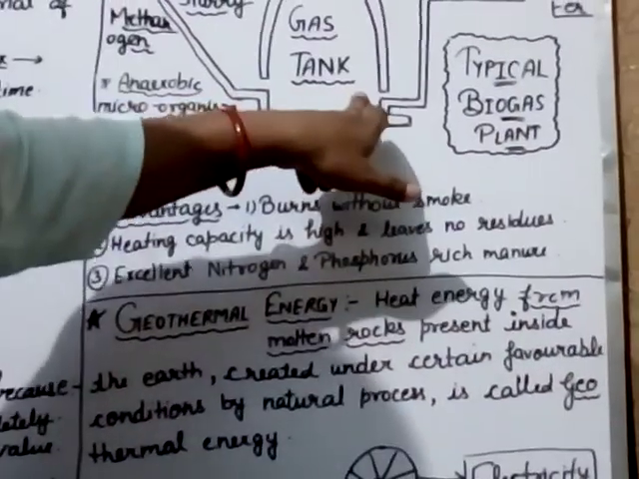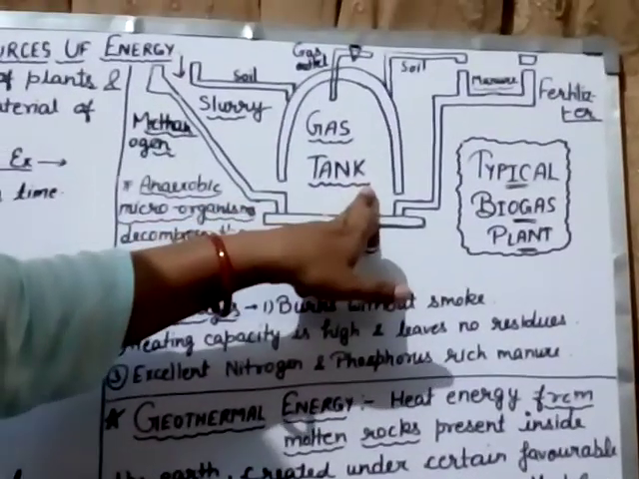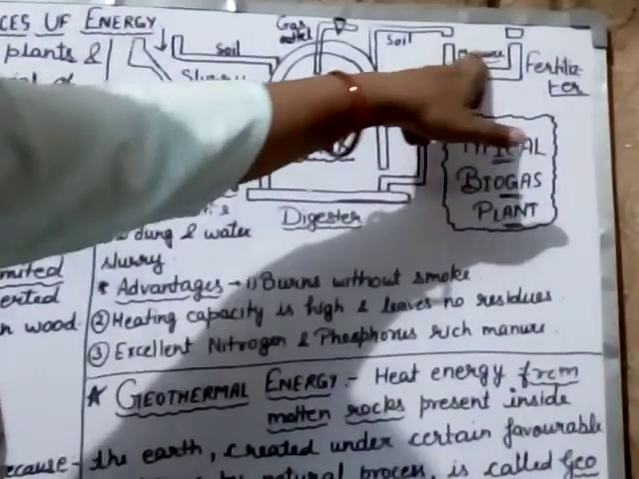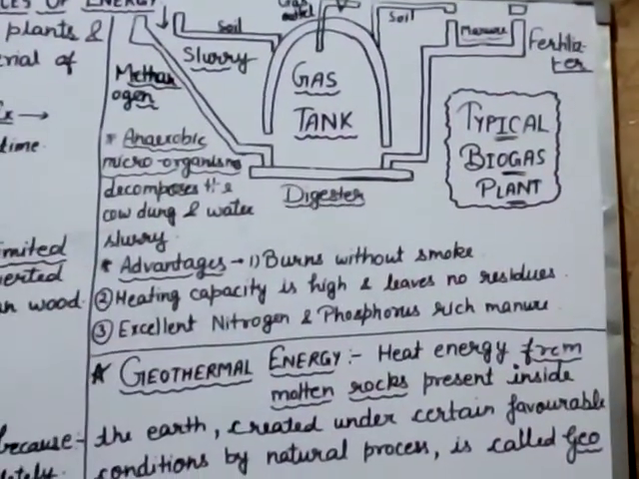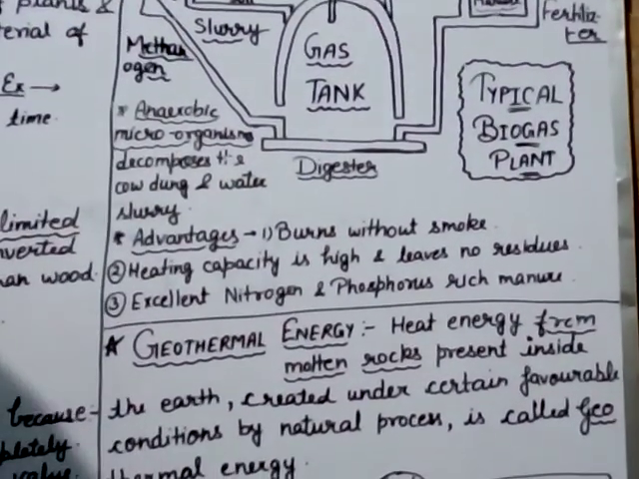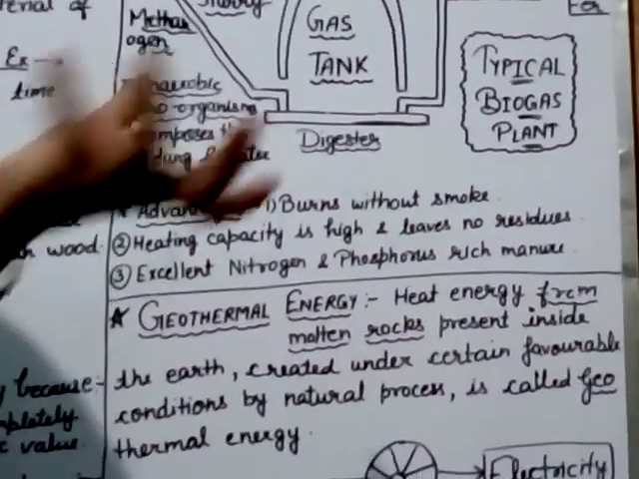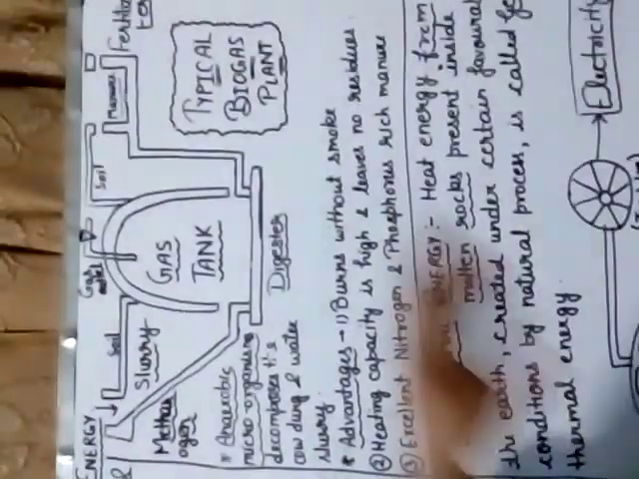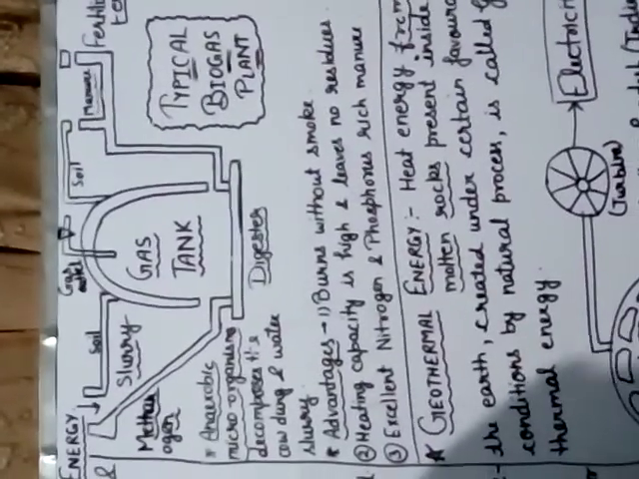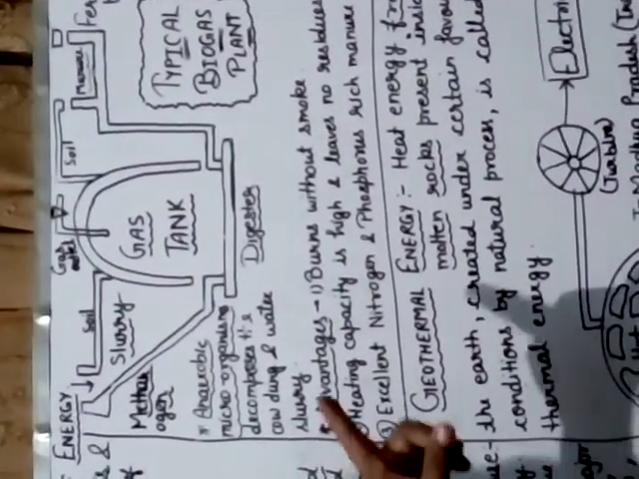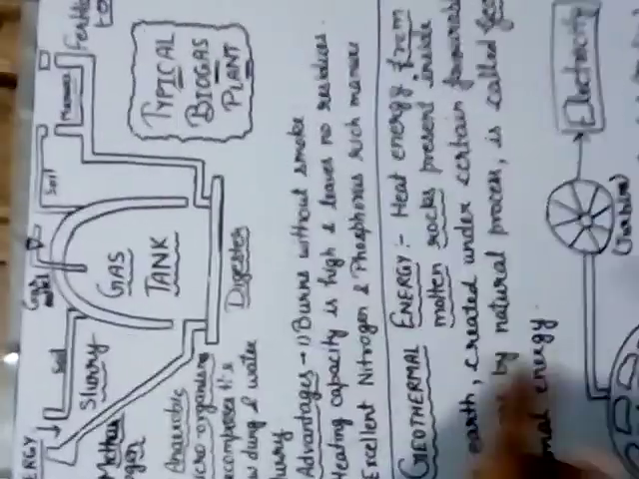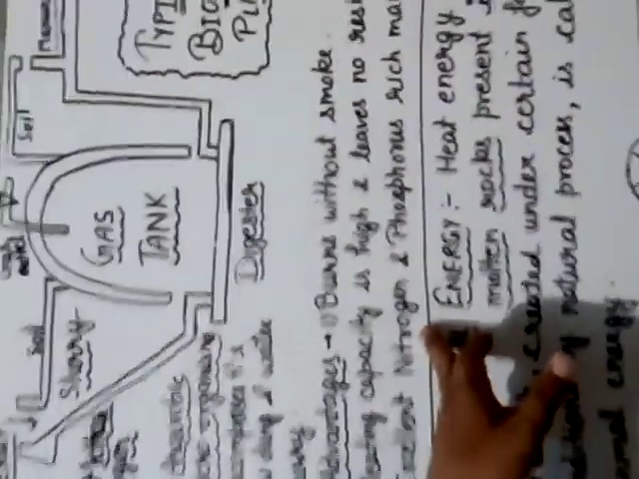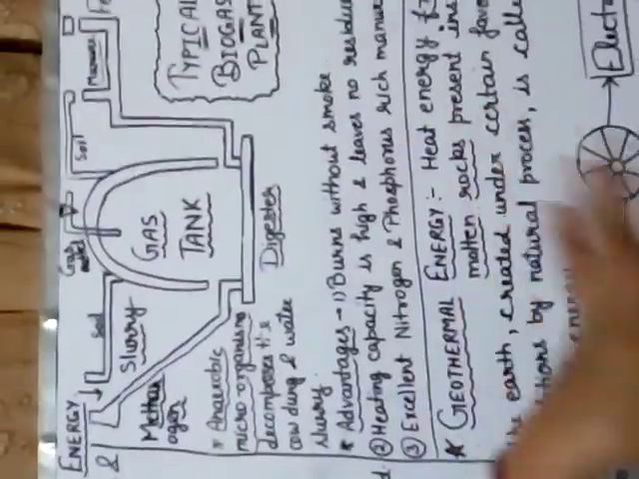And the residue that is present at the base of the gas tank is collected in this fertilizer box, and it is used as manure in our fields. खाद के रूप में भी हम उस रेसिड्यू को यूज़ कर लेते हैं, जो गैस बनने के बाद हमें गैस टैंक में या डाइजेस्टर में मिलता है. And this manure is very good for our crops. Yes children, listen and read it carefully. This manure is very rich in phosphorus and nitrogen, so it is very good for our crops.